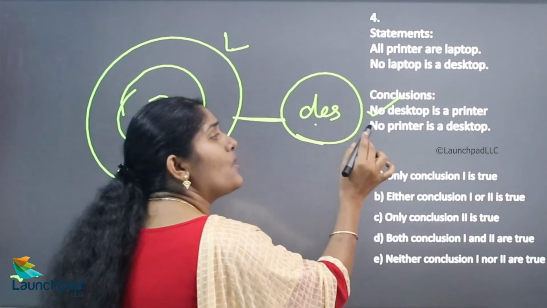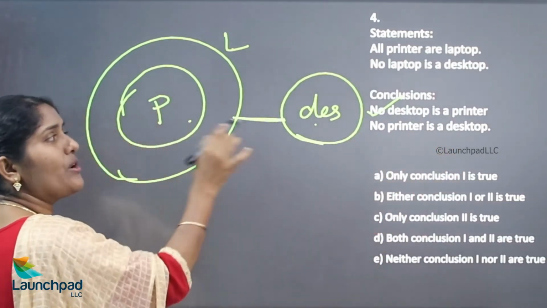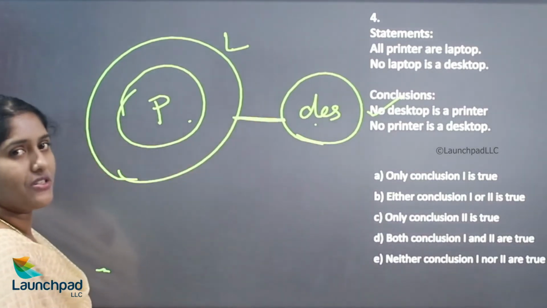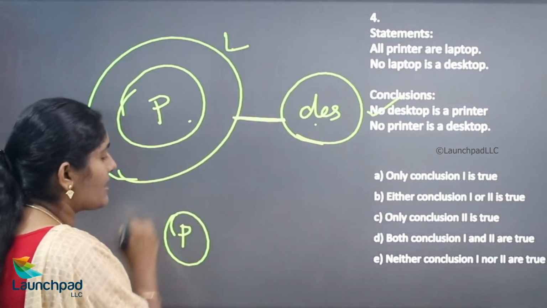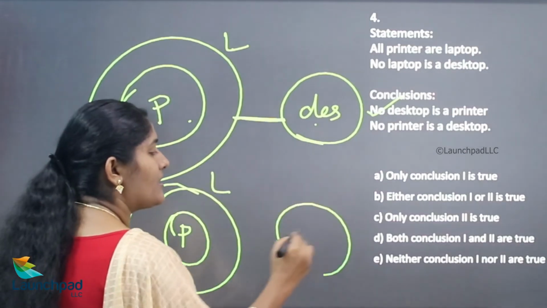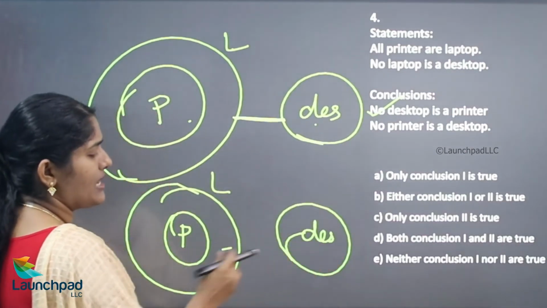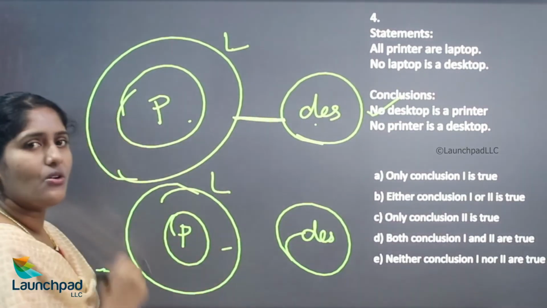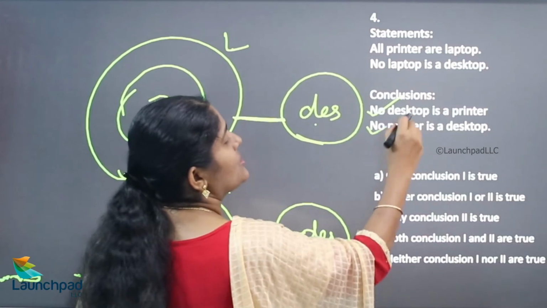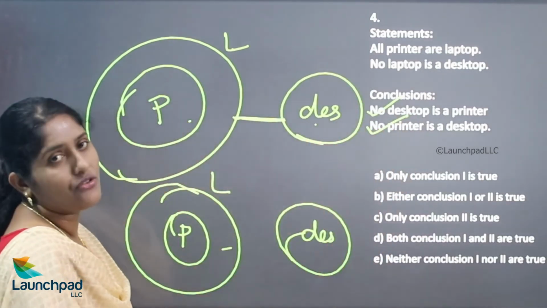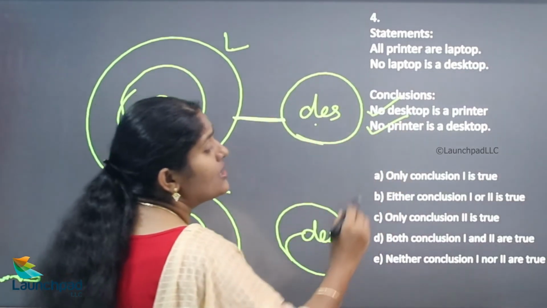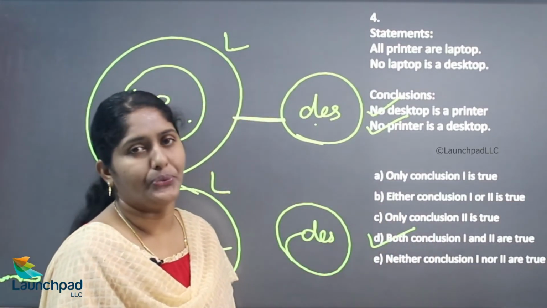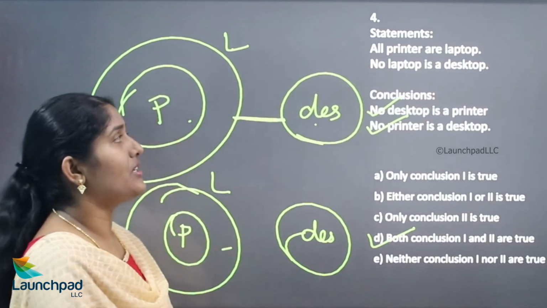And the second one is no printer is a laptop. There is no relationship occurring here. Yes, this is indicated as no relationship. Or else you can draw the diagram like this: laptop, desktop, there is no relationship. If there were a relationship, the diagrams would touch here. So this line indicates no relationship. Hence both conclusions are true for the given statement. So in this you choose both conclusion 1 and 2 are true. We'll move on to your next question.